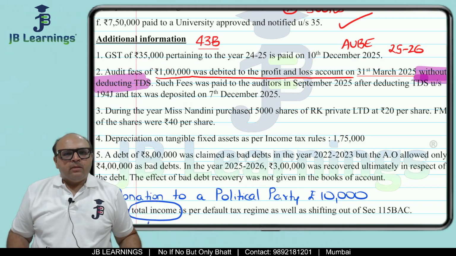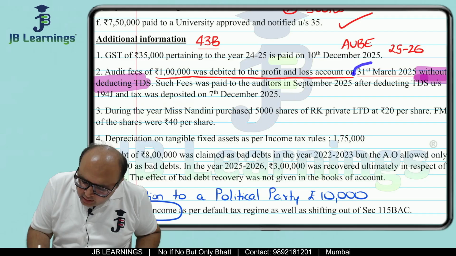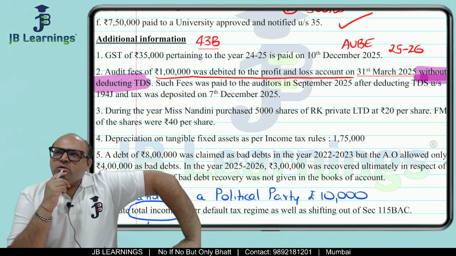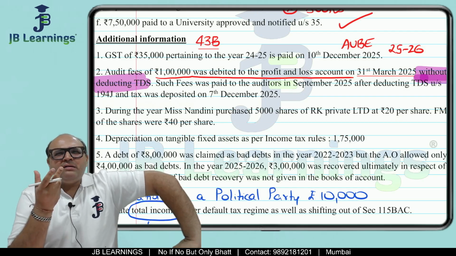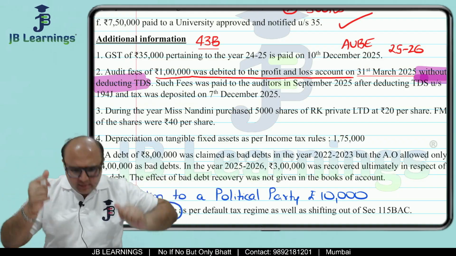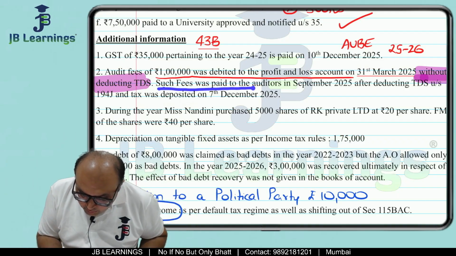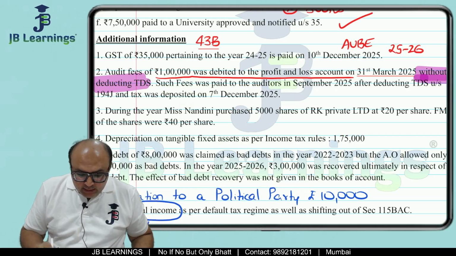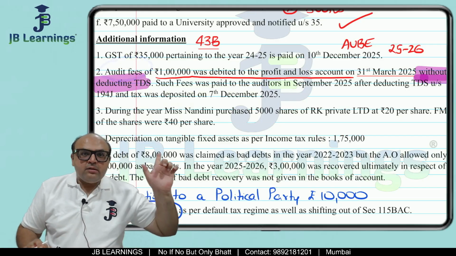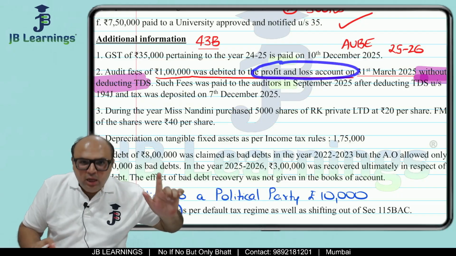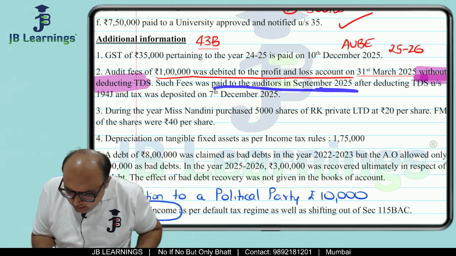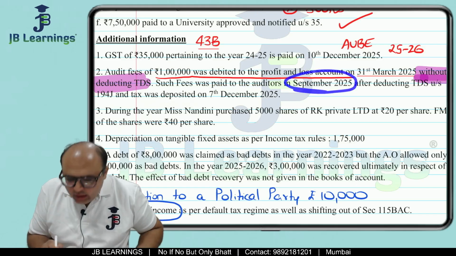Oh my God. So this is something wrong which you have done in the last year. But friends, tell me, even if something wrong was done in the last year, why are they giving this information in the current year? Let us see. Such fees was paid to the auditors in September 25. September 25 is the current year, right?